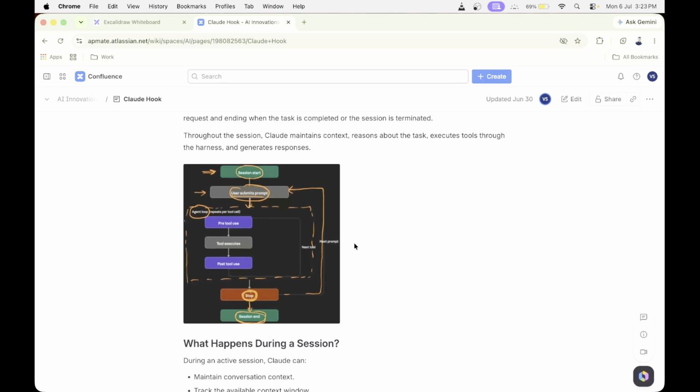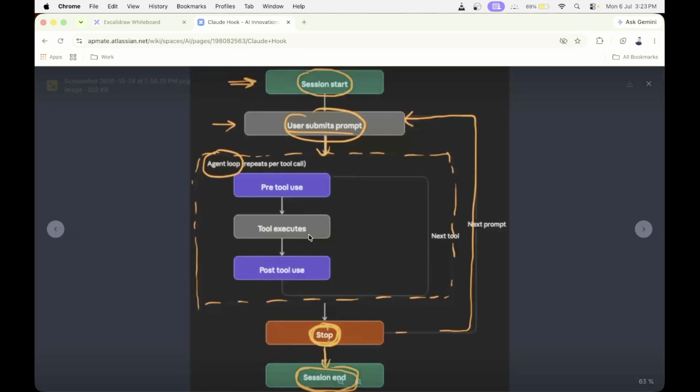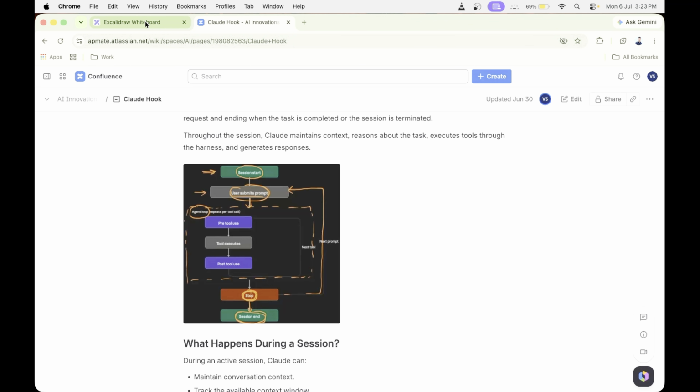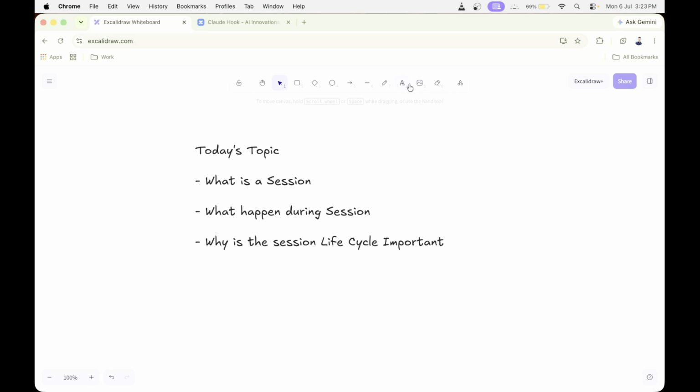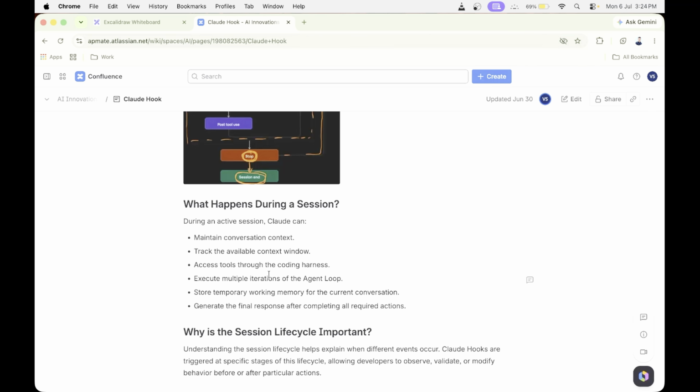Guys, I have also mentioned this image. You can understand the life cycle of a session from it. Now guys, you have an idea of what a session is. We will mark it as done. Now we start understanding what happens during a session. Let's see what happens while a session is active.